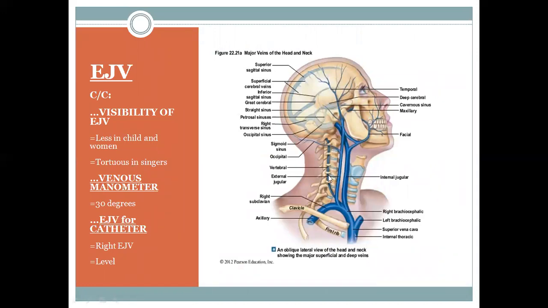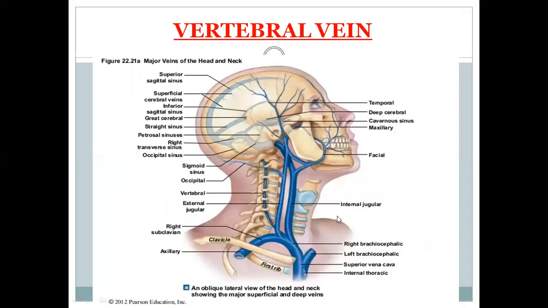So the external jugular vein is used for catheterization. So this is an external jugular vein, and this is an internal jugular vein. So it is somewhat deeper down. This is a superficial vein, and this is the vertebral vein entering into the brachiocephalic vein.